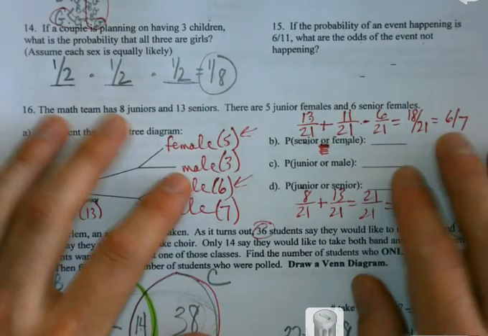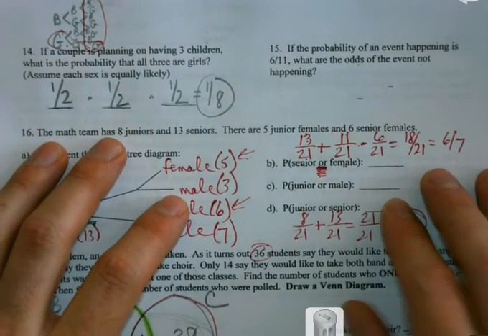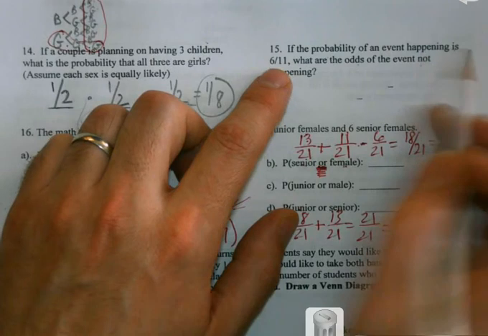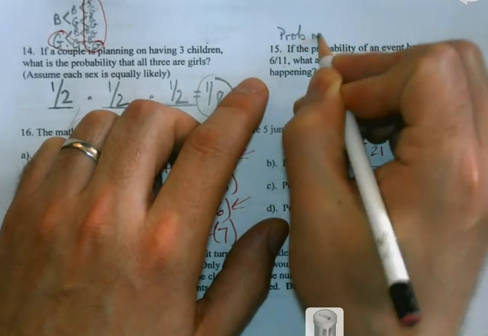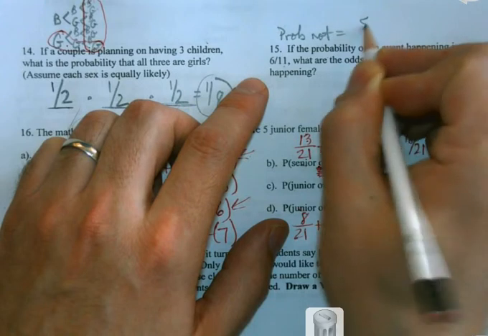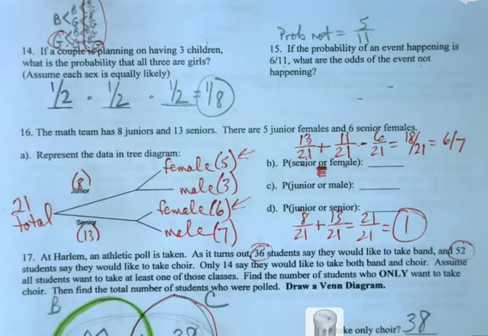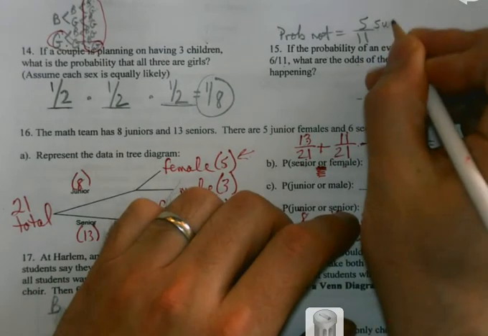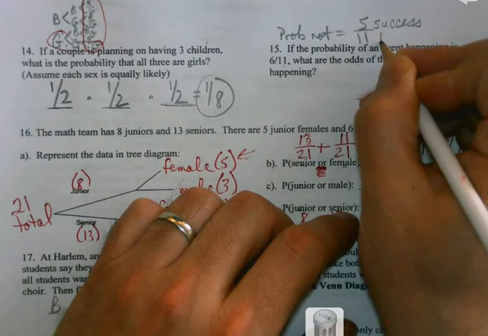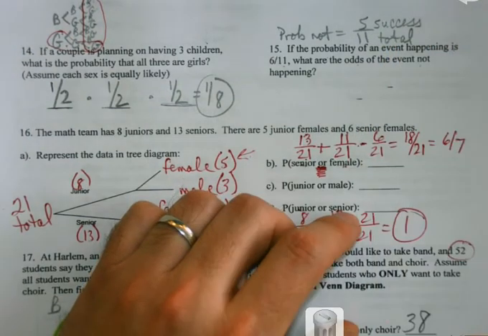So here's how I'd kind of tackle this. If the probability of it happening is 6 out of 11, the probability of it not happening would be 5 out of 11. Now, that doesn't get me to the answer, but it gets me close. Because I remember when I'm doing probability, it is success over the total number of events.